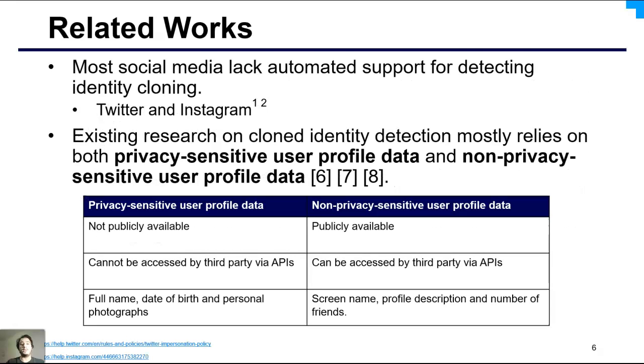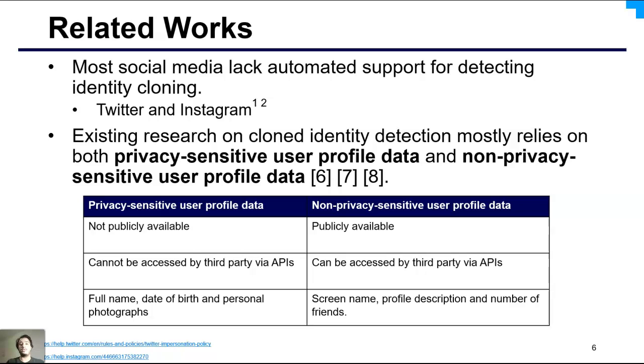Most social media platforms lack automated support for detecting identity cloning. For example, Twitter and Instagram review identity cloning claims upon receiving a valid identity cloning report from the end user. Currently, these platforms do not have support for automated tools to detect identity cloning. Furthermore, most of the existing studies rely on both privacy-sensitive and non-privacy-sensitive user profile data.